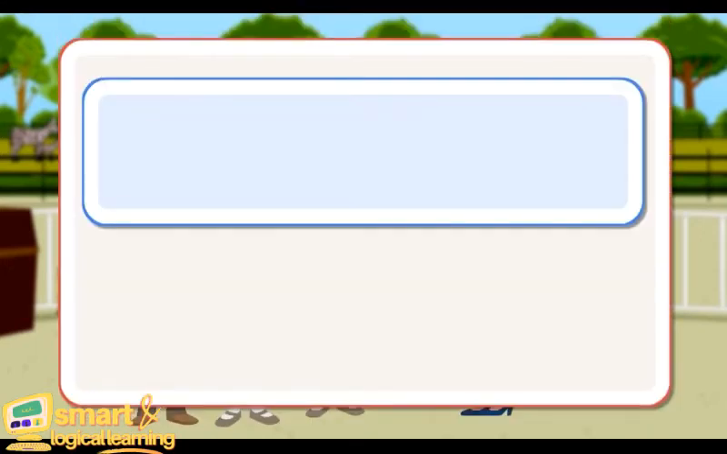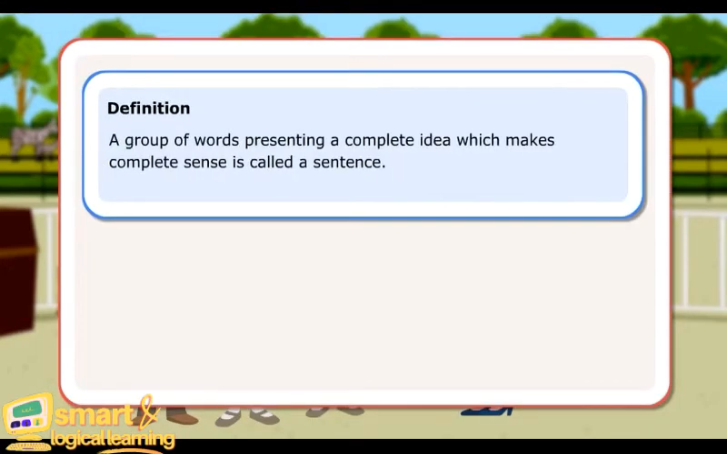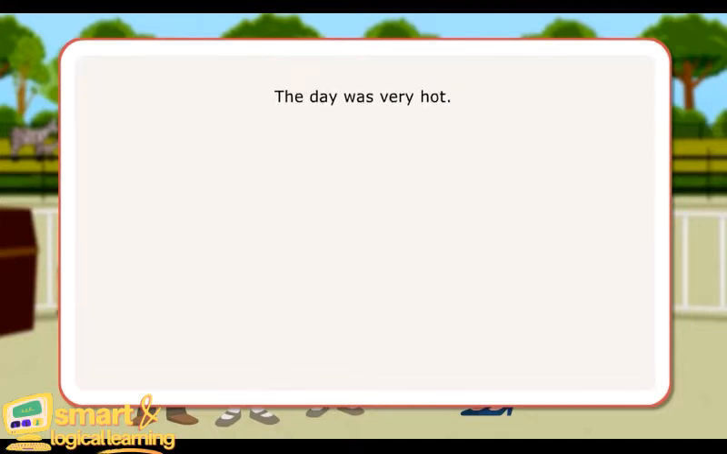Definition: A group of words presenting a complete idea which makes complete sense is called a sentence. Let us look at some sentence structures. If a sentence has one statement presenting one complete idea, it is a simple sentence. The day was very hot.